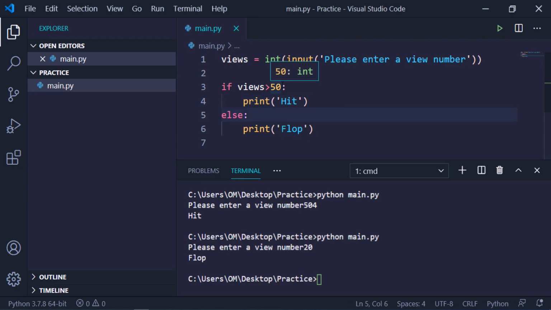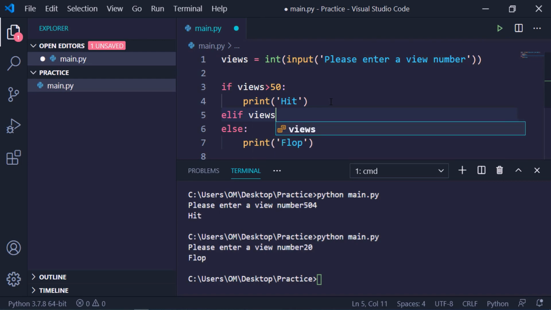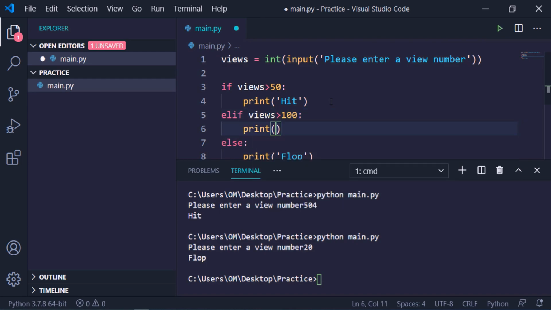And you must be thinking that let's include elif like this. So we will use elif and we will write views greater than 100, and then we will print super hit, right? But it has some problems. So let's pause this video for a while and look for the problem. Let's run this program for now.